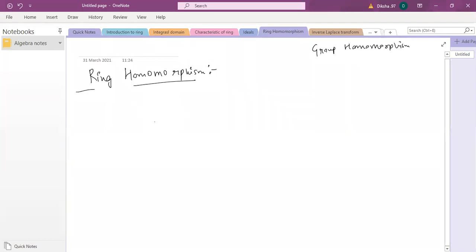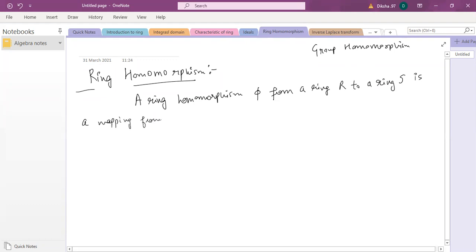Let me give you the definition of ring homomorphism. A ring homomorphism phi from a ring R to a ring S is a mapping from R to S that preserves the following operations.